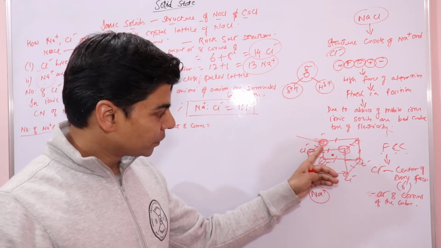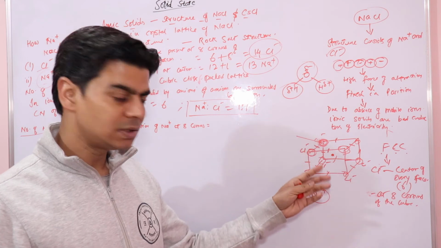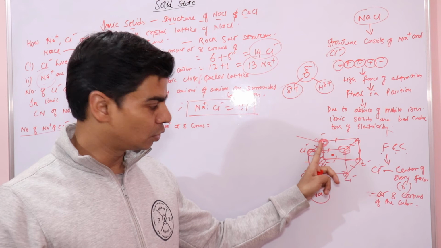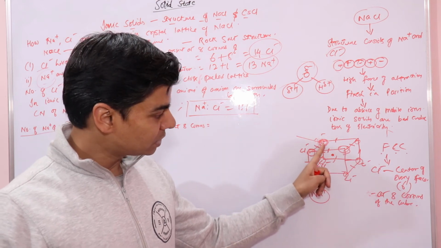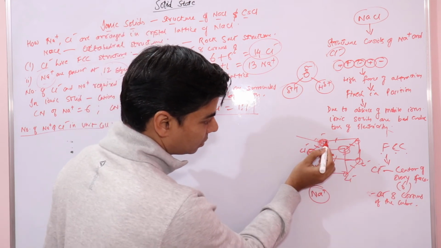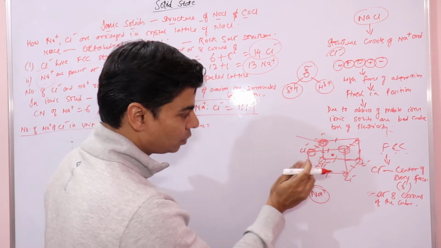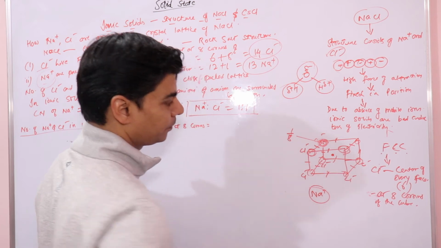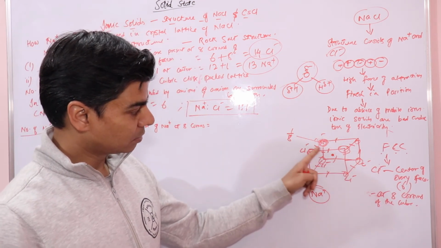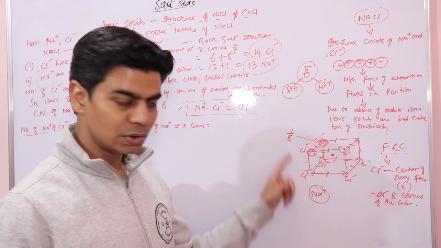Since 8 unit cells are touching this one chloride ion, it is divided between 8 unit cells. So how much of this chloride ion belongs to this unit cell? It would be 1/8. 1/8 of this chloride ion would belong to this unit cell.